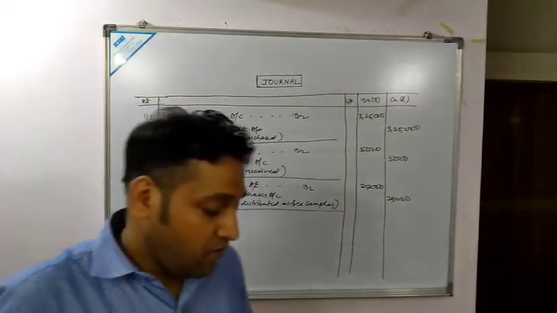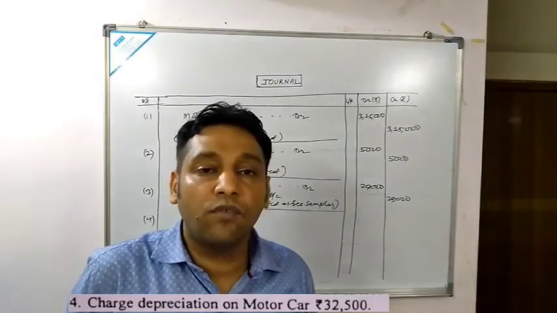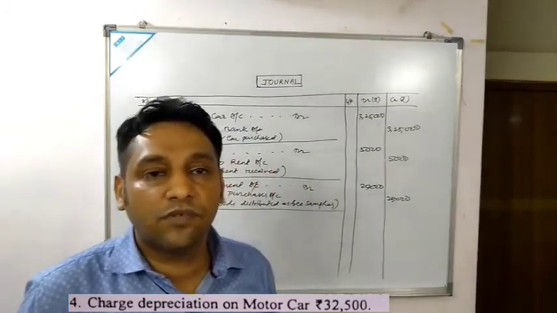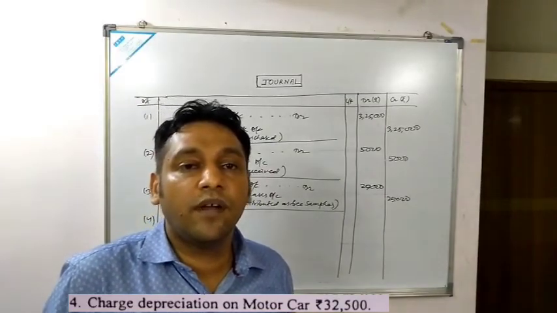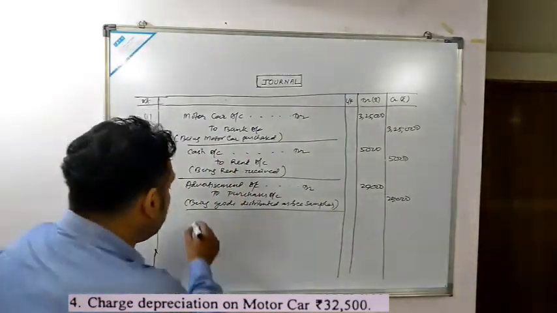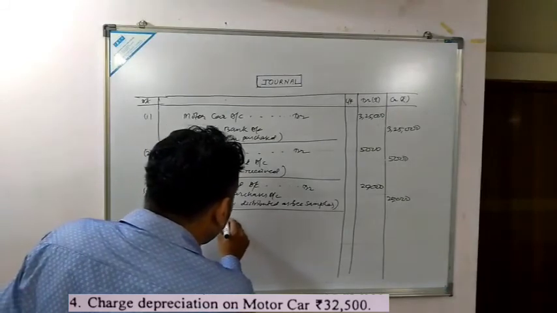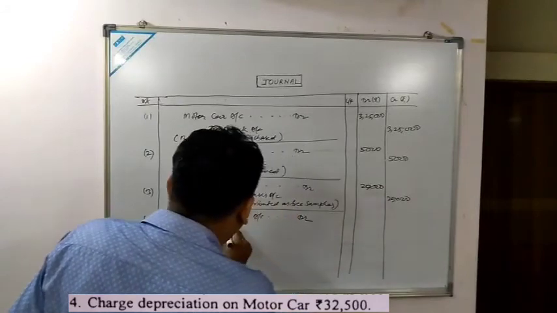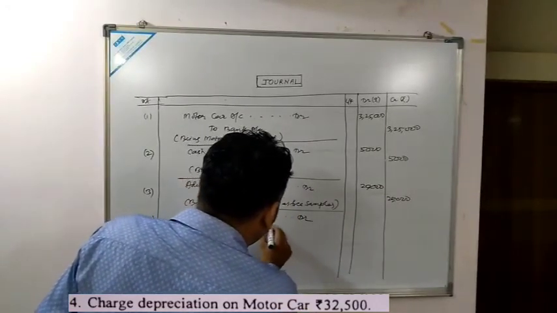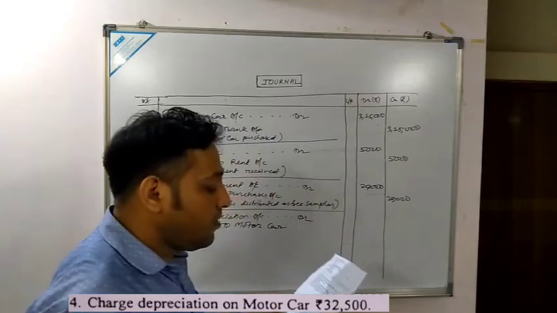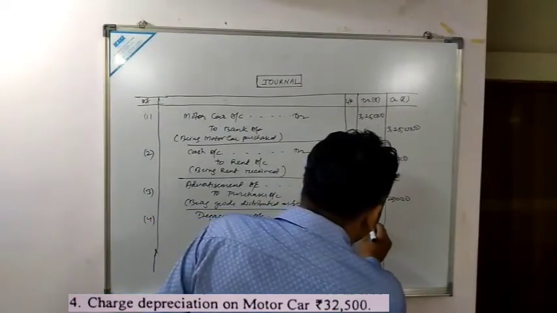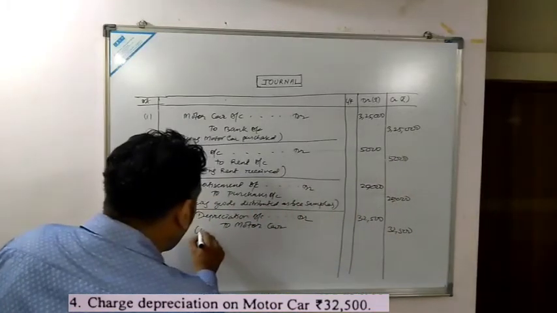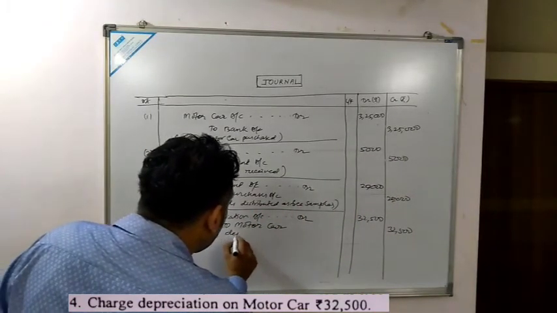Next bit, question number 4. Charge depreciation on motor car. An amount has been already given, 32,500. So entry we have discussed. So what will be the entry? Depreciation account debited to motor car. And how much is the amount? Amount is 32,500. Narration: being depreciation charged.